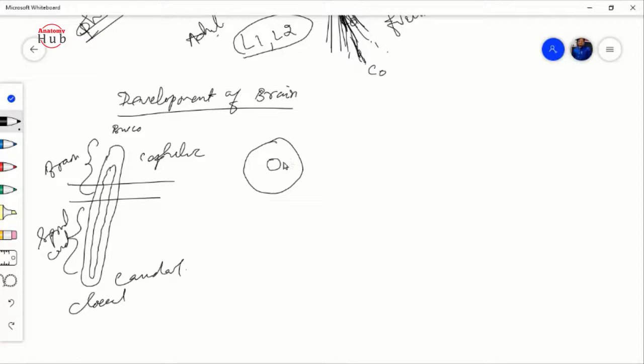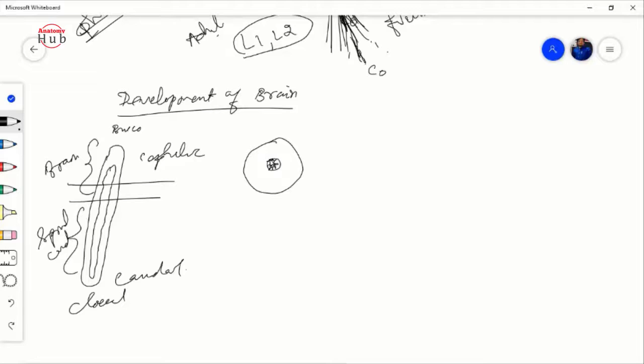You can see that this lumen is lined by, first the histogenesis will occur, so it will be lined by ependymal cells, a single layer of ependymal cells.